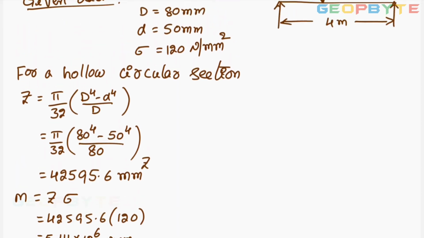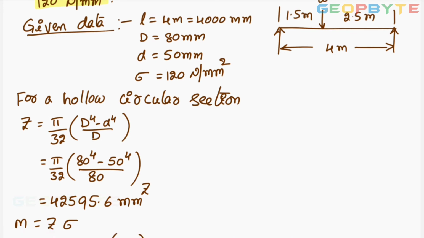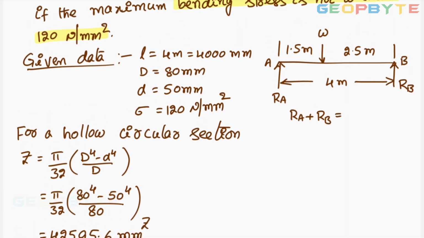Now come to the beam. The beam is subjected to a point load not at the middle. Then this is the A where reaction is RA. This is the B where reaction is RB. Here RA plus RB. RA plus RB is how much, dear students? RA plus RB equal to W only.